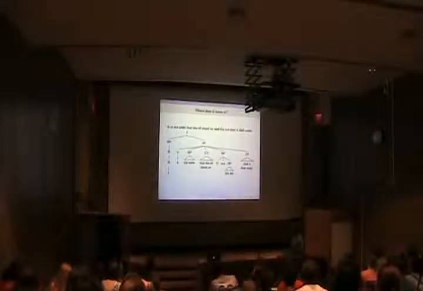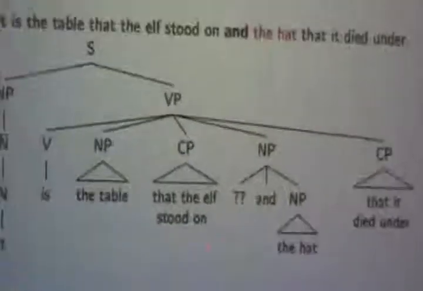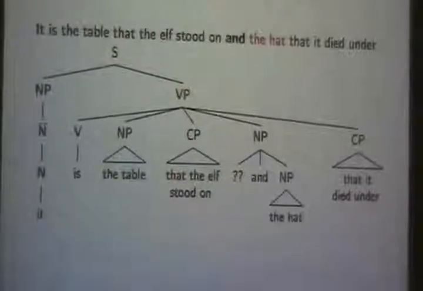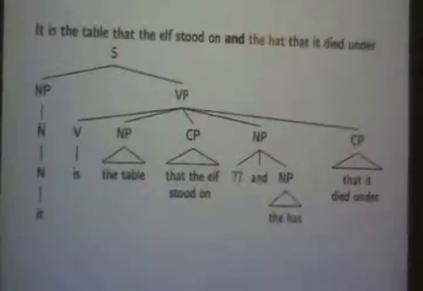So if that's what and is bringing together, then there should be a noun phrase over here, but there really isn't. So it must be that this whole thing is one thing, and this whole thing, and is putting together with this whole thing.